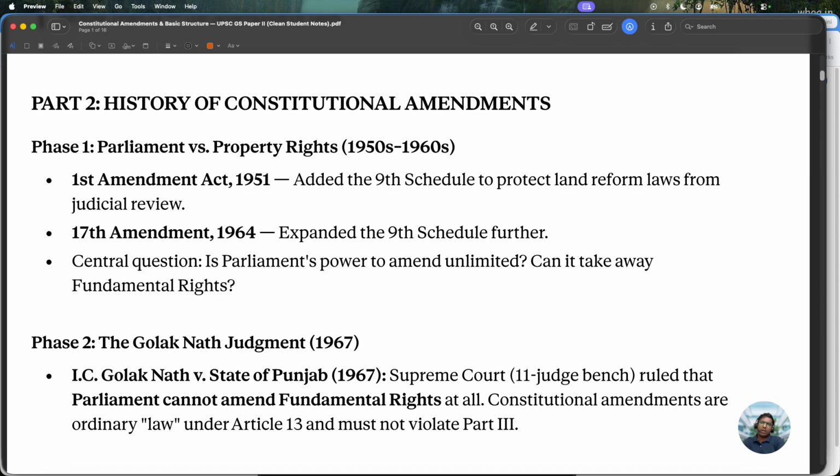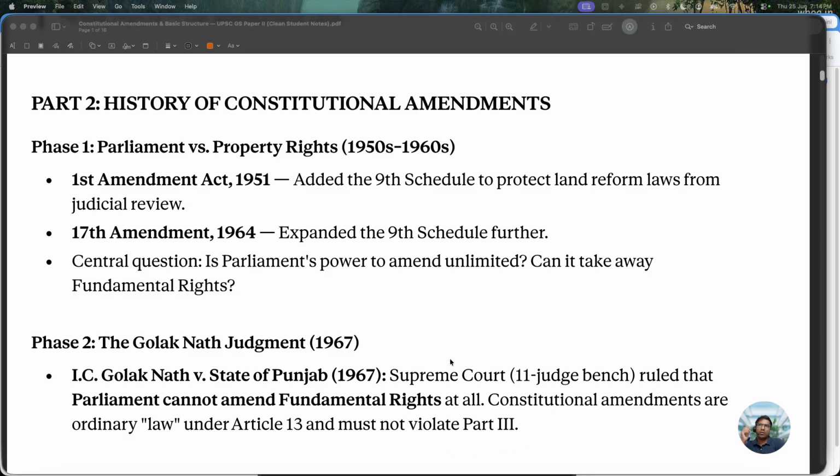So the government at that time decided to bring in land reform laws. For that, the First Amendment Act 1951 added the Ninth Schedule to protect land reform laws from judicial review. Parliament wanted to redistribute land, but the court at that time struck down these laws because they were violating property rights. If you remember Article 16 at that time.